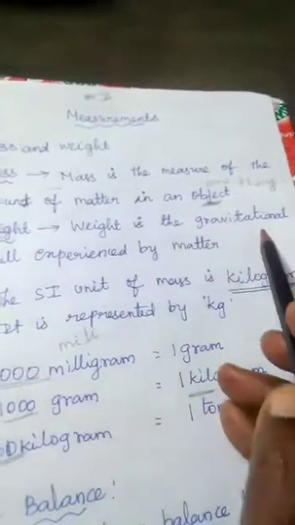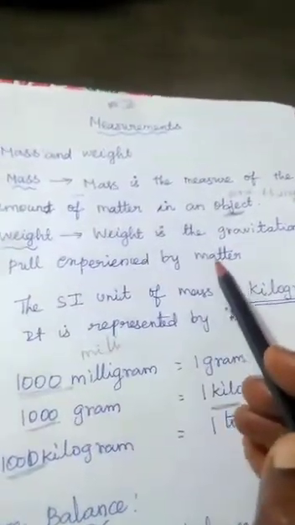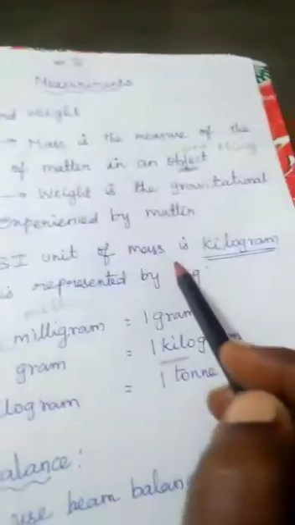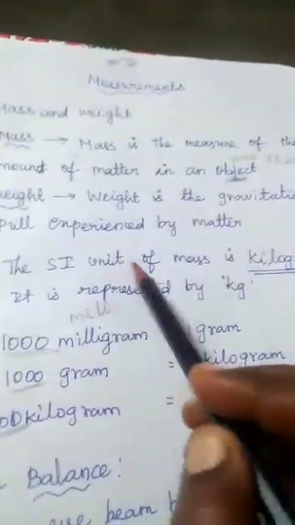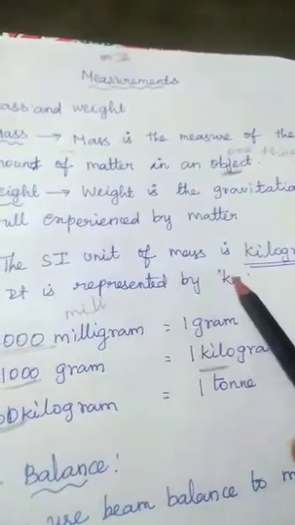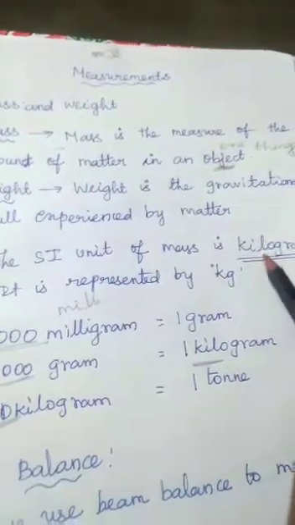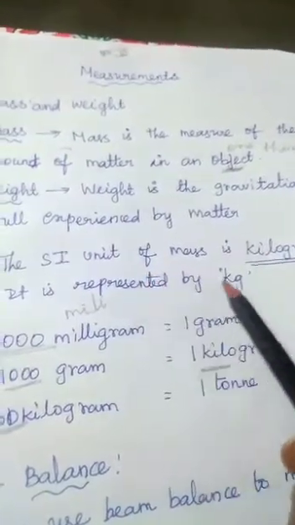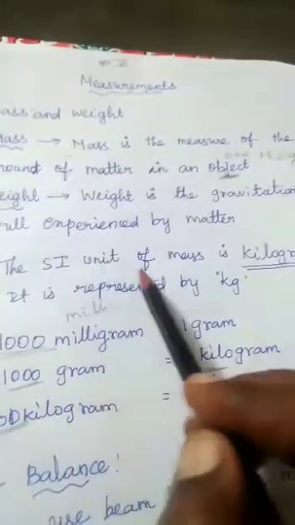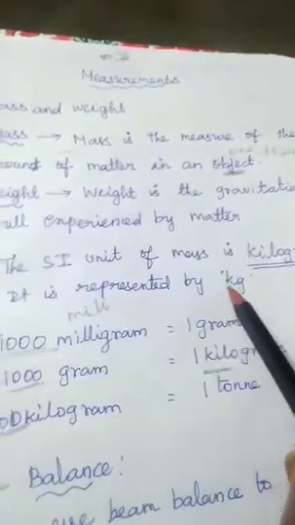Weight is the gravitational pull experienced by matter. The SI unit of mass is kilogram. It is represented by kg. The SI unit of length is meter, represented by m. At the same time, the SI unit of mass is kilogram, represented by kg.